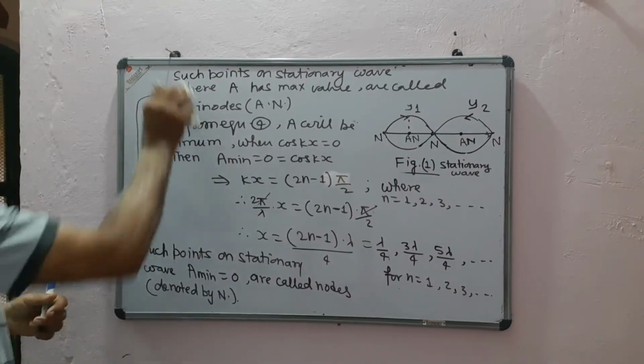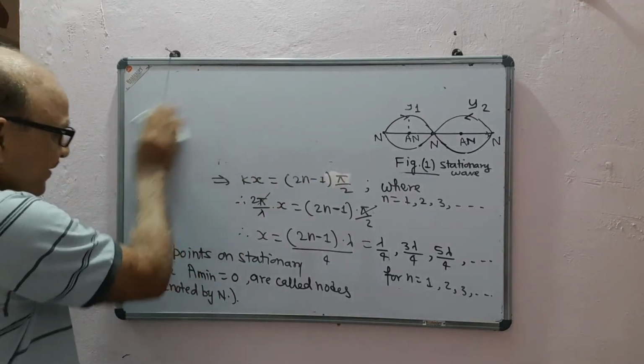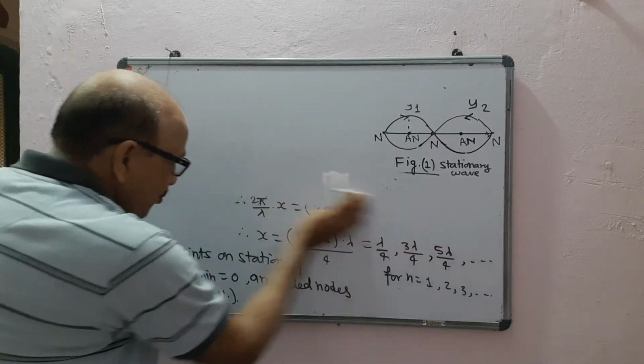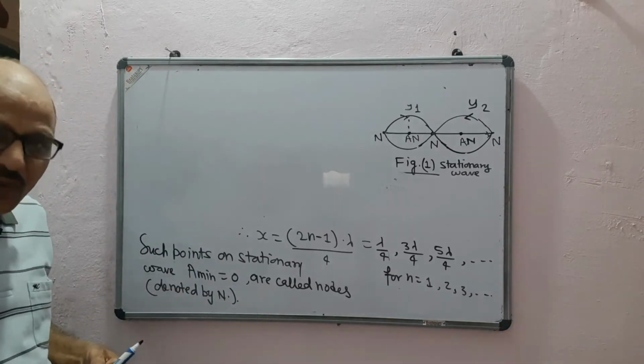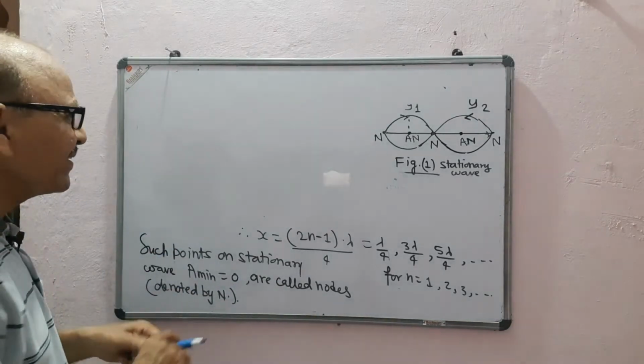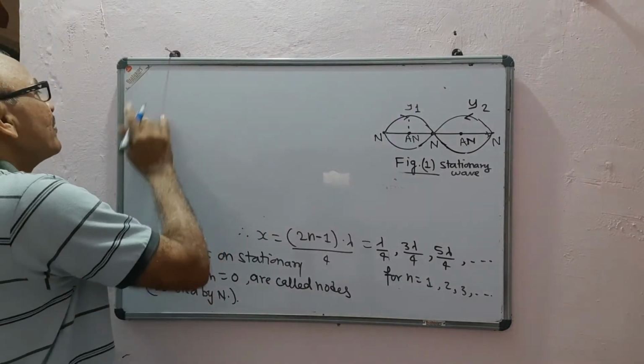Now, from the above discussion, it is clear that the distance between two nearest nodes or the distance between two nearest antinodes is the same, equal to lambda by 2.